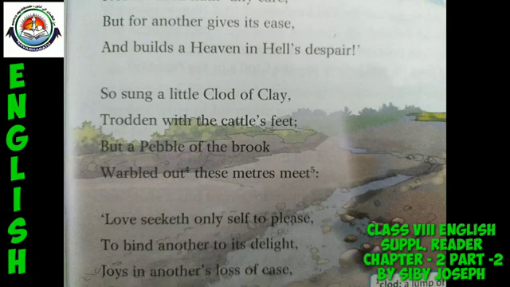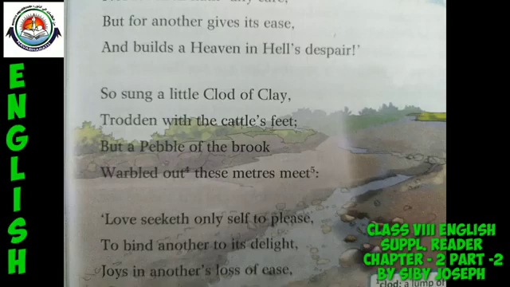Likewise, here in the last portion of the second stanza, again the writer says that the pebble of the brook sings a suitable poem. That means the pebble of the brook is coming with its own notion, its own point of view about love.